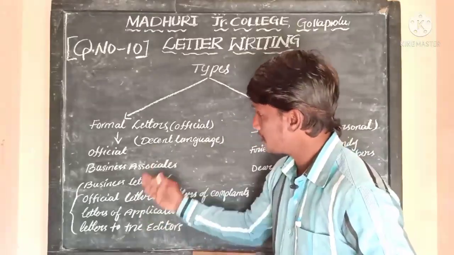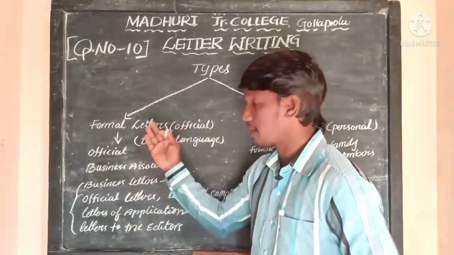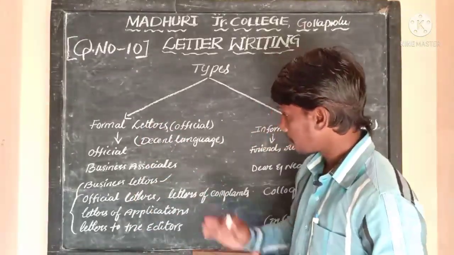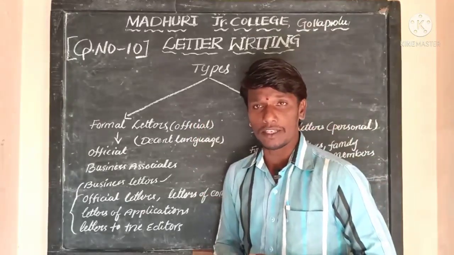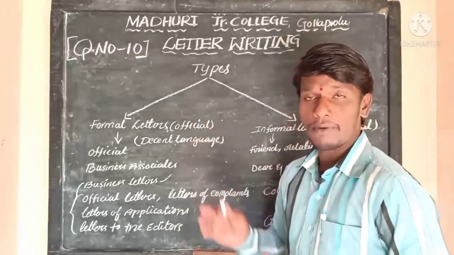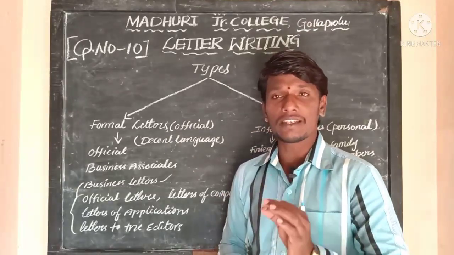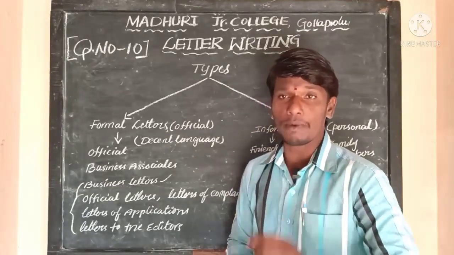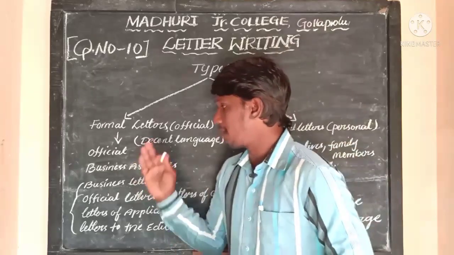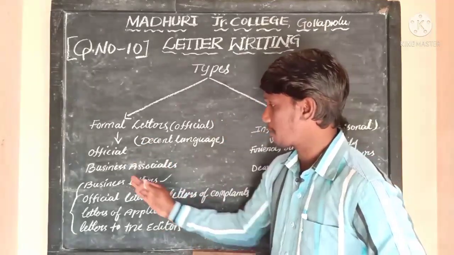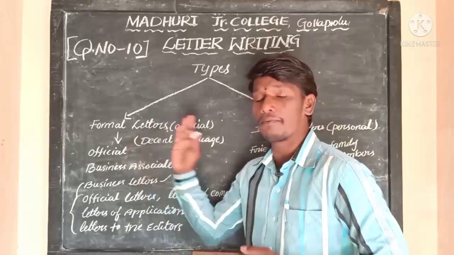So these are the types of letters here. The very first is the formal letter, and these formal letters are also called official letters. What sort of language do we need to use? It is a decent language. A decent language is required to write a formal letter. And formal letters are also written to business associates and officials.